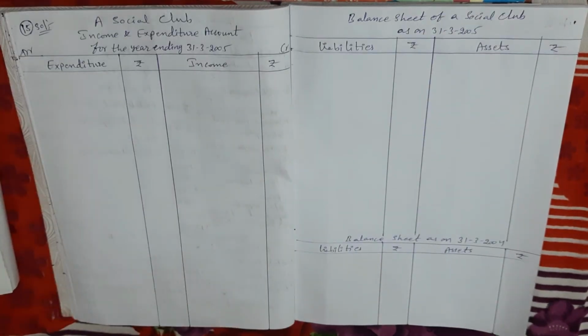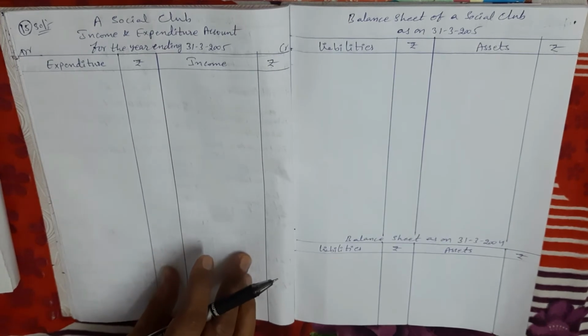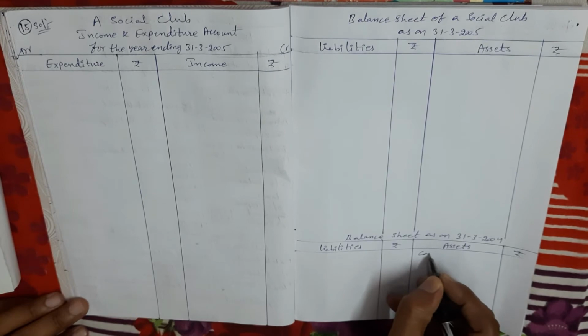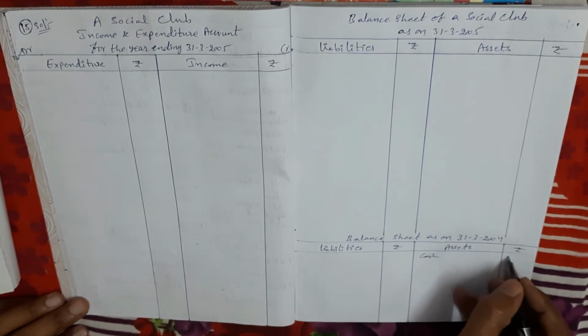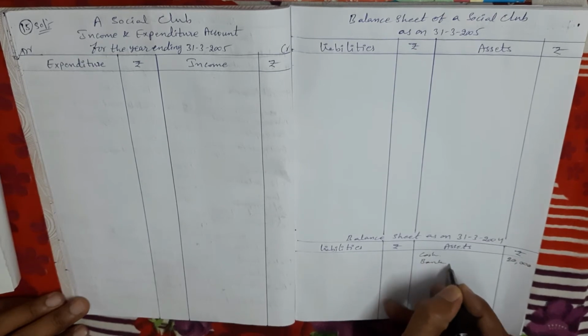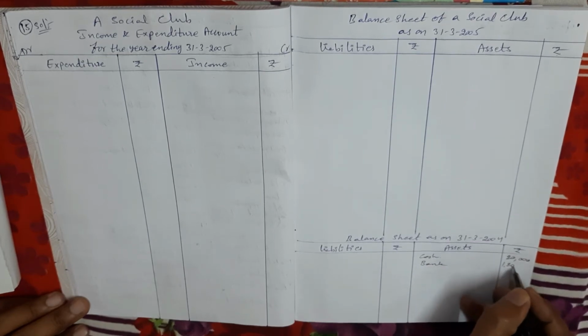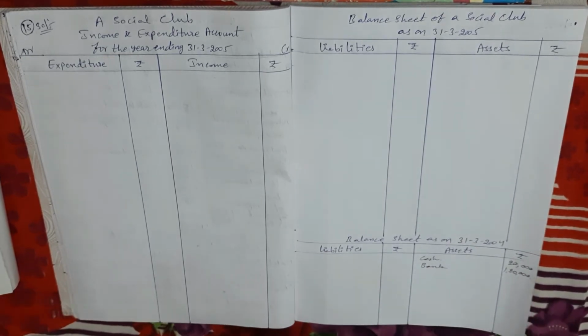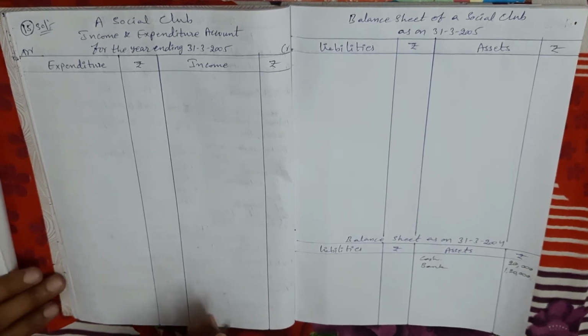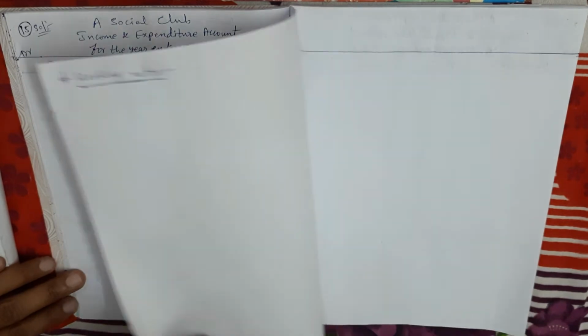So first of all, I am taking the opening balance from last year's balance sheet, asset side. Cash balance 20,000, bank balance 1,20,000. The next item is very important, subscriptions. So my dear, the subscription amounts I am calculating here in working notes because a total of 4 adjustments are given.